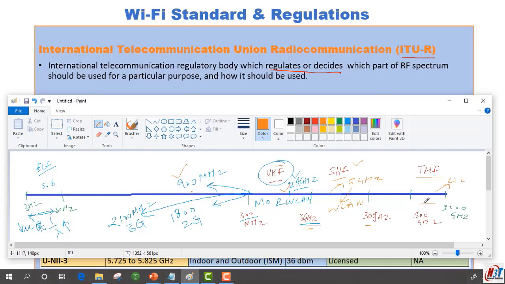ITU-R even keeps track of geostationary satellite communication as well. During this course, we will mostly discuss 2.4 GHz and 5 GHz, because in these two bands only the WLAN communication works. And both these bands are free to use.